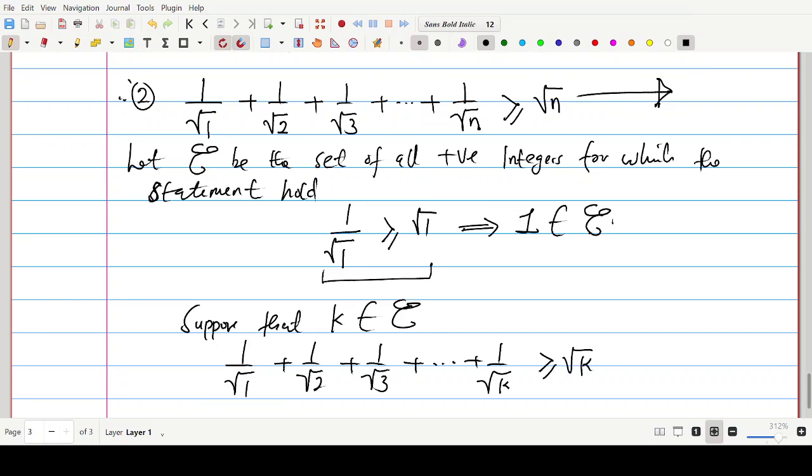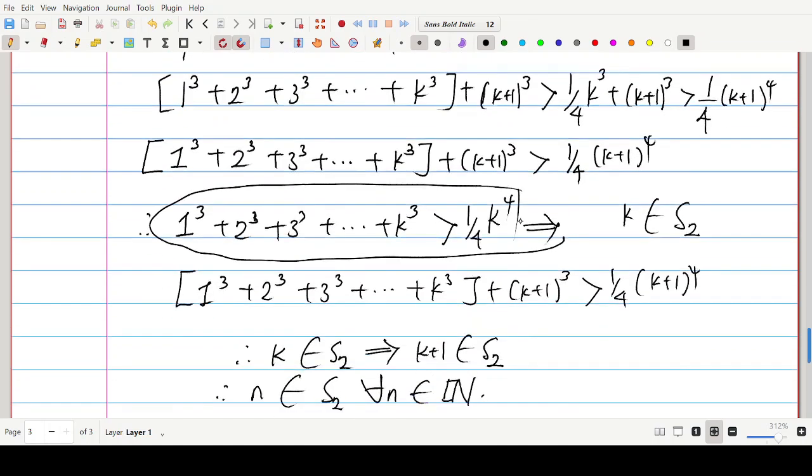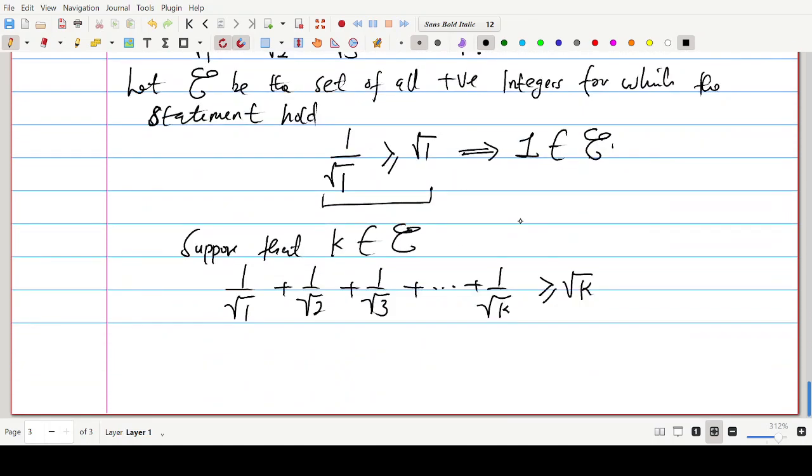That means the statement is true for K. Hope you can get what I'm talking about. Now, let's consider the expression.